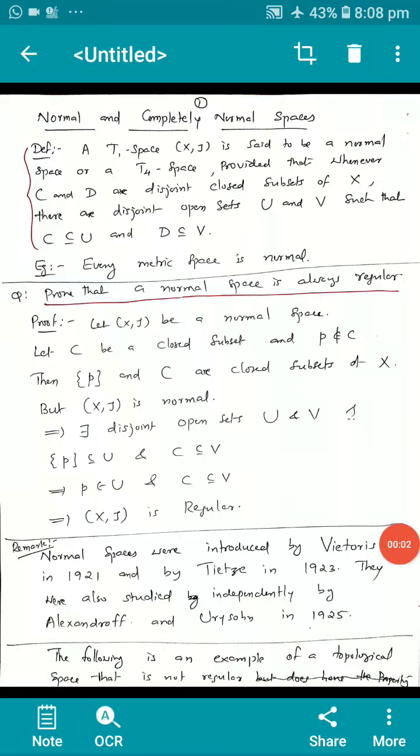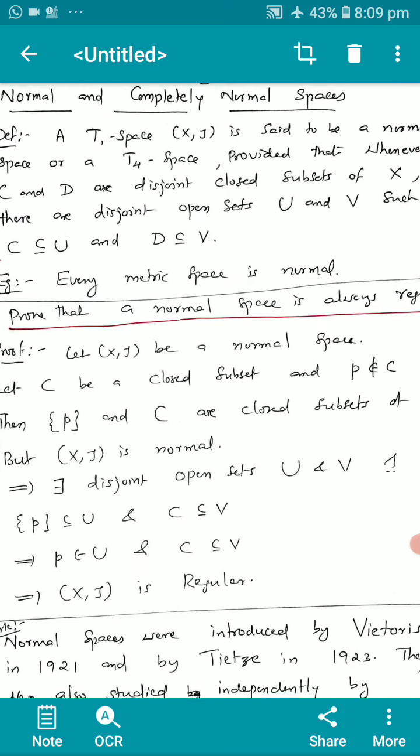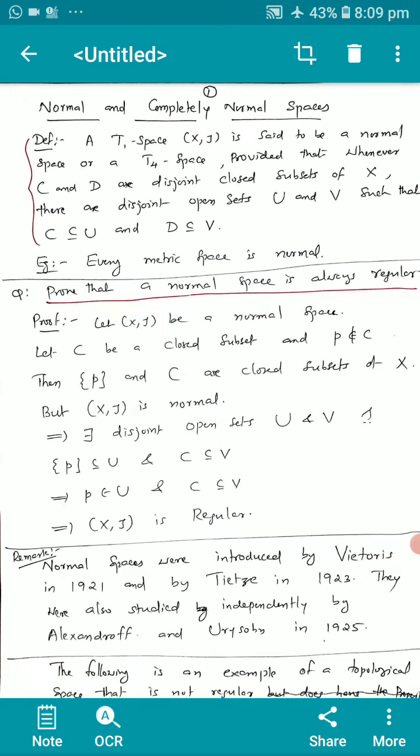Dear students, today I am giving the 8th video on Topology 2, and this is the third section of Unit 2, where we are discussing normal and completely normal spaces. In the last class we discussed regular and completely regular spaces. Here we are going to discuss normal and completely normal spaces. We start with the definition.